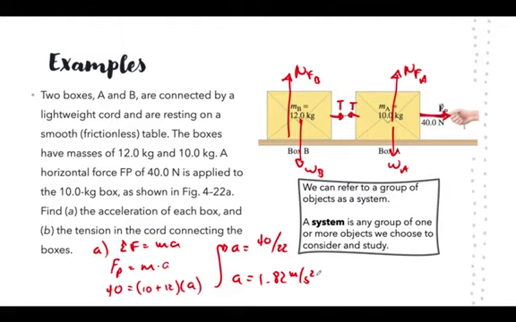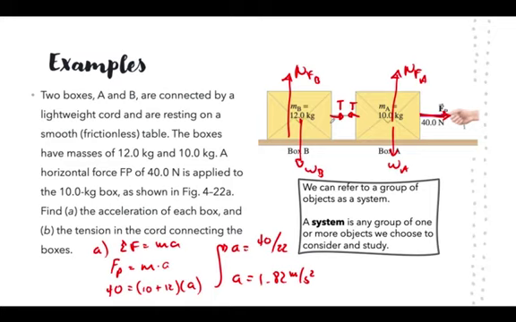Right? Now, when we look at the tension, we cannot see this as a whole system because if we see it as a whole system, the tensions will cancel each other out. So when we're trying to find the tension, we have to look at either box A or box B, whichever one we want.